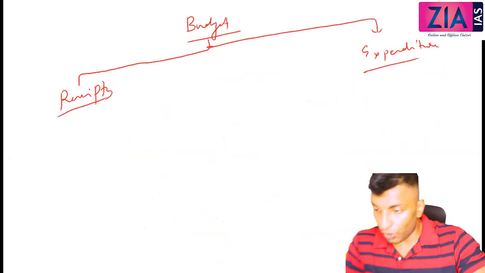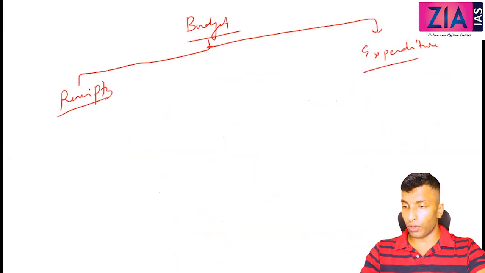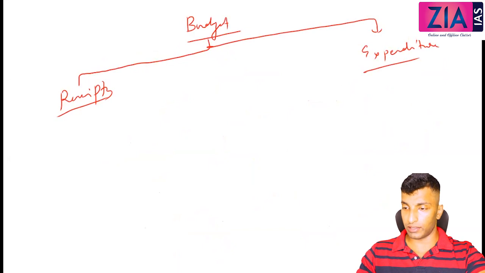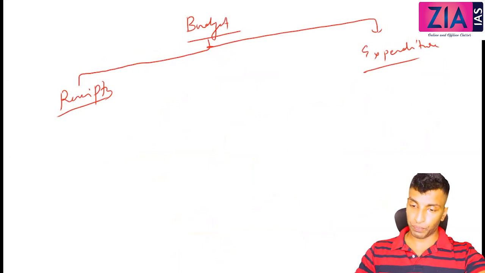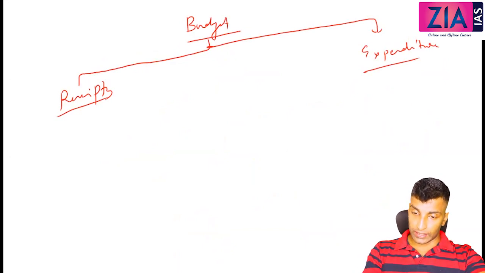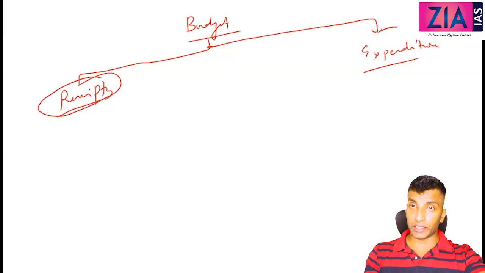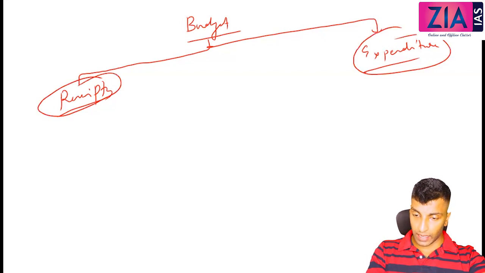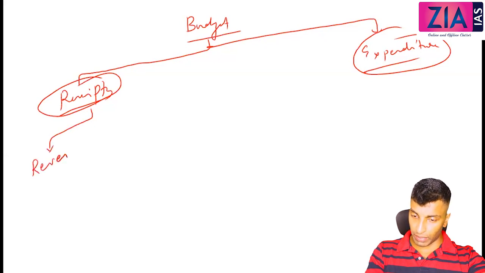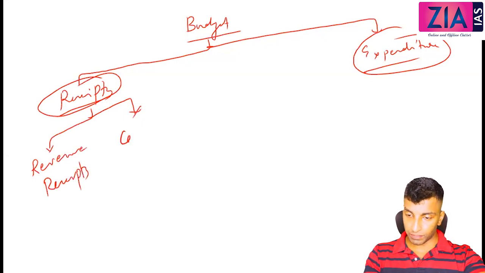Receipts and expenditure. All the three are in India. I've told you all the three were adopted in different years, right? So all the three are there. So receipts and expenditure. Receipts are of two types: revenue receipts, I will tell you what you mean by revenue receipts. Okay. So just write revenue receipts and then capital receipts.